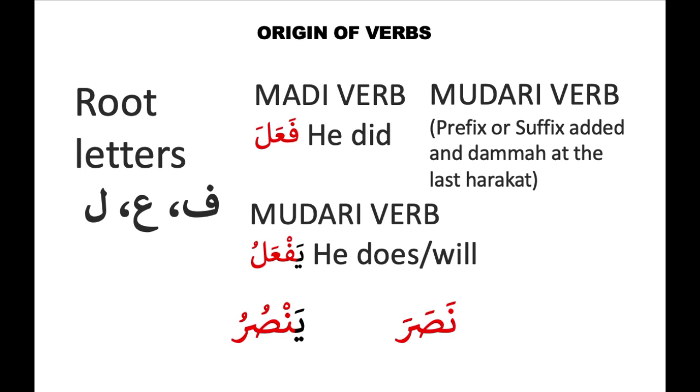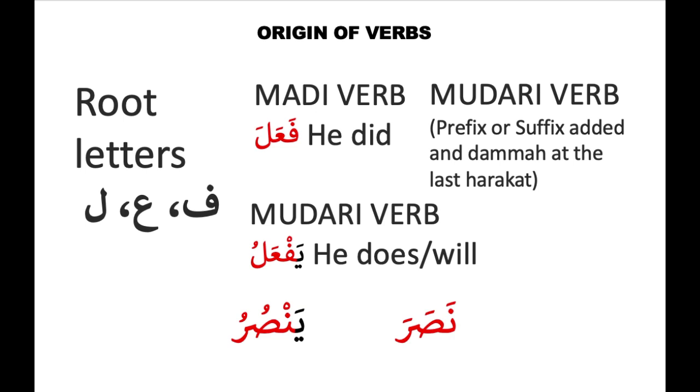Fa'ala has three letters and ya has been added before fa'ala. So ya is a prefix on the root verb. And there is one more change at the end. Dhamma is added on the last letter. Yaf'alu. This is common and very simple. It is going to follow in almost all the verbs. We'll repeat it again and again.